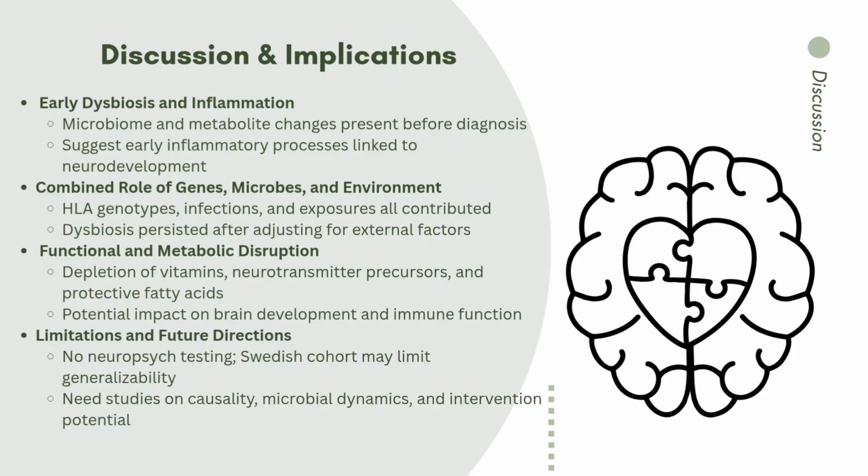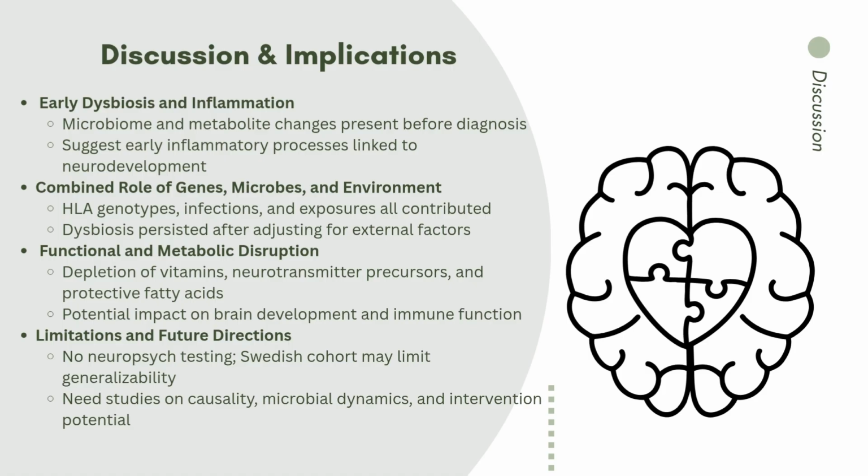To wrap everything up, I do want to highlight a few key points from the authors' discussion of what the findings mean. First, the study showed evidence of early dysbiosis and inflammation, with gut microbiome and metabolite differences already present in infancy, long before any clinical diagnosis. These early changes support the idea that inflammatory processes may contribute to neurodevelopmental risk. The results underline that there is not just one factor driving these outcomes. Genetic microbial shifts and environmental exposures all combine to shape risk. Even after controlling for things like diet and antibiotic use, the dysbiosis patterns remain, suggesting that they're inherent biological components.